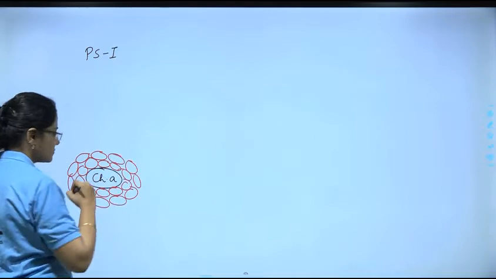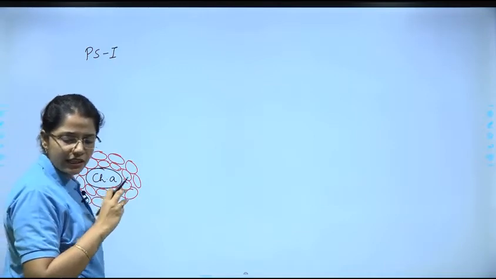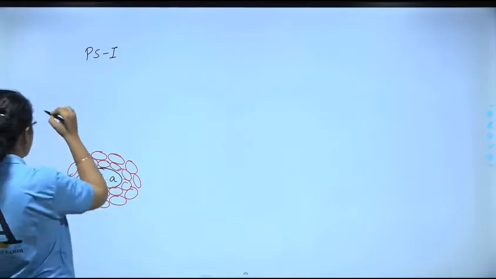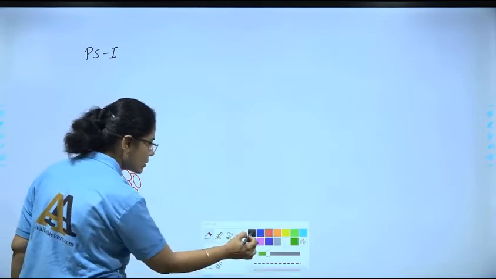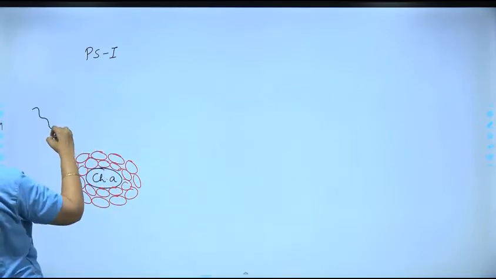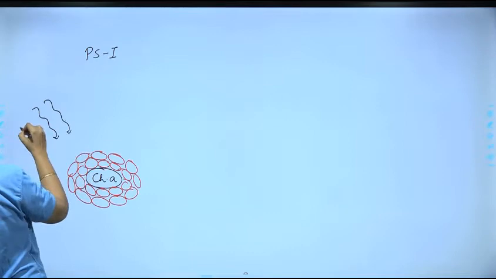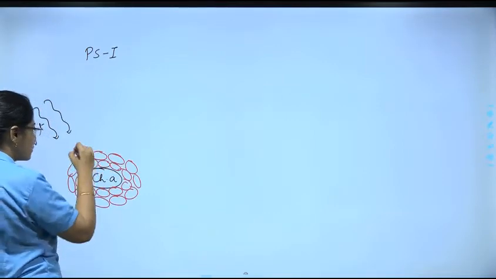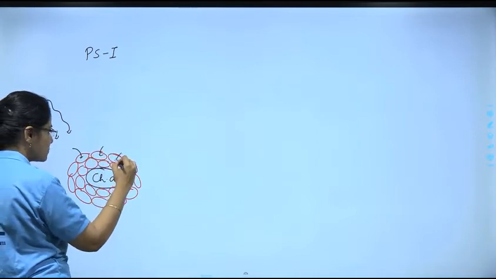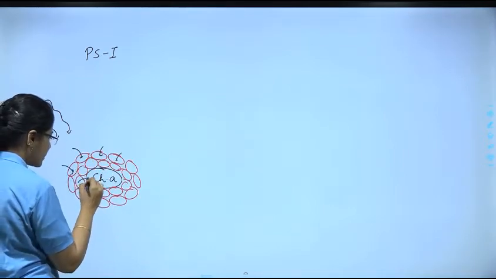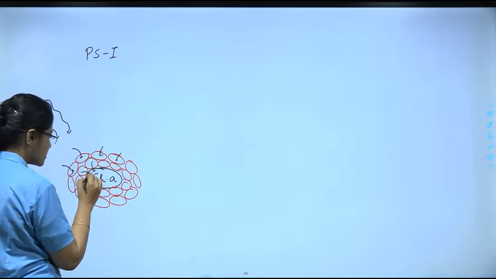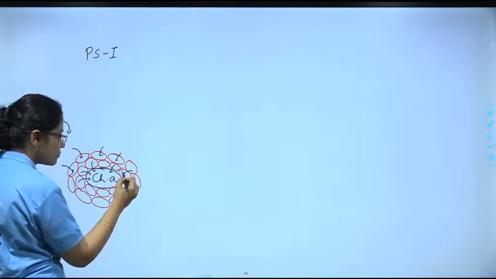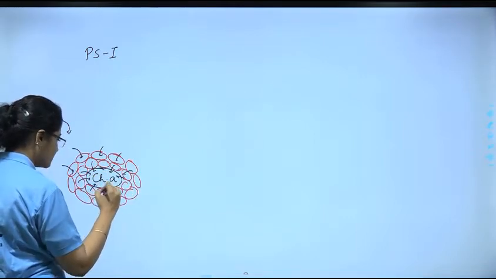So this has become our antenna complex. When light falls on this, every pigment molecule is going to absorb this light energy, and they are going to pass this light energy towards the chlorophyll A molecule.